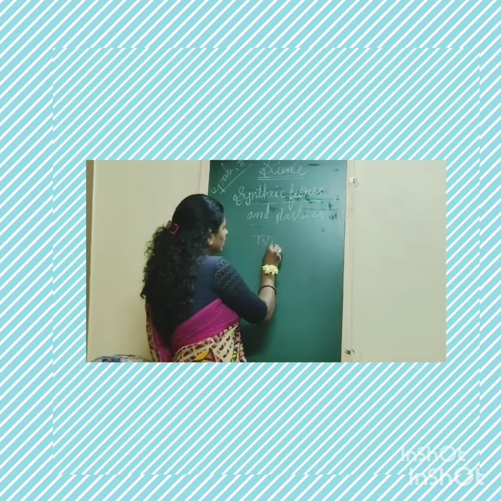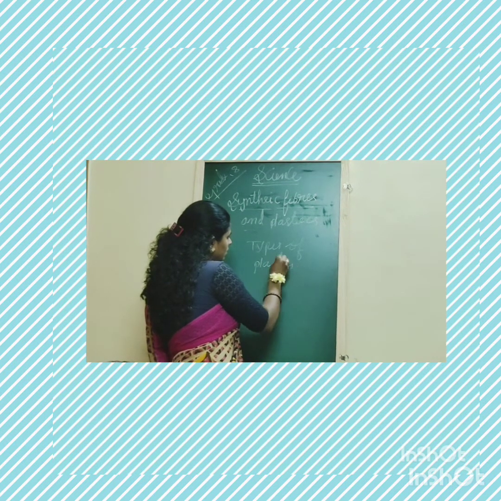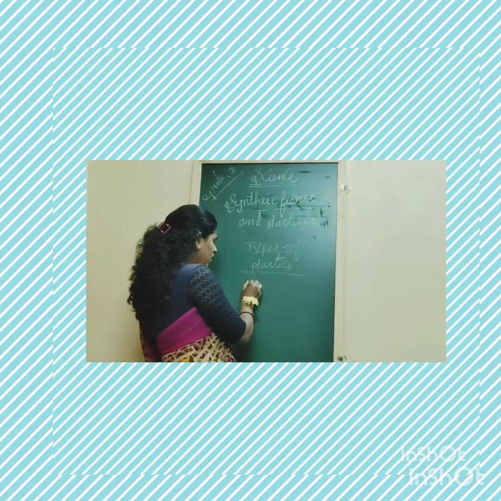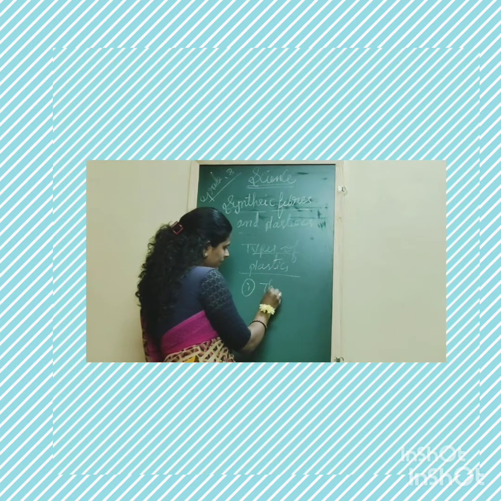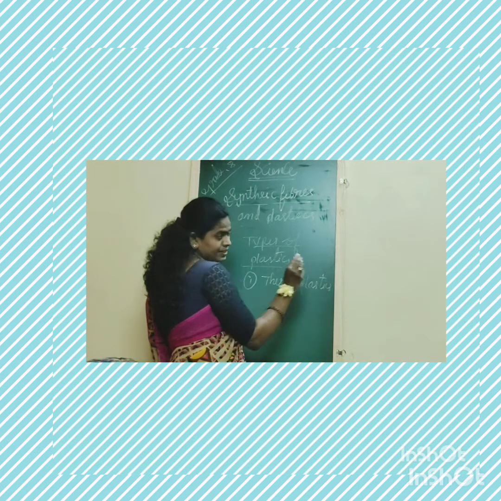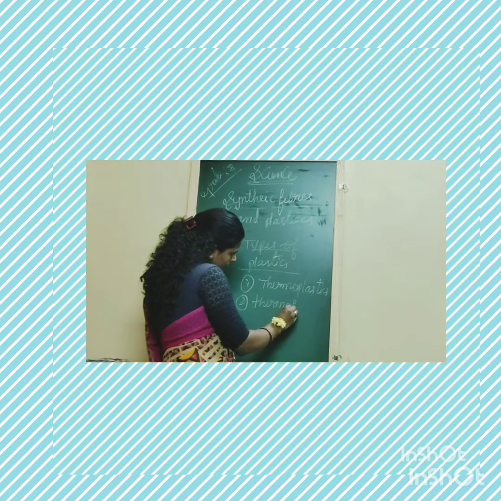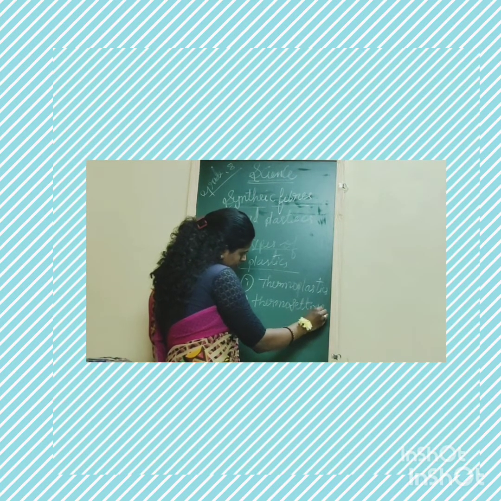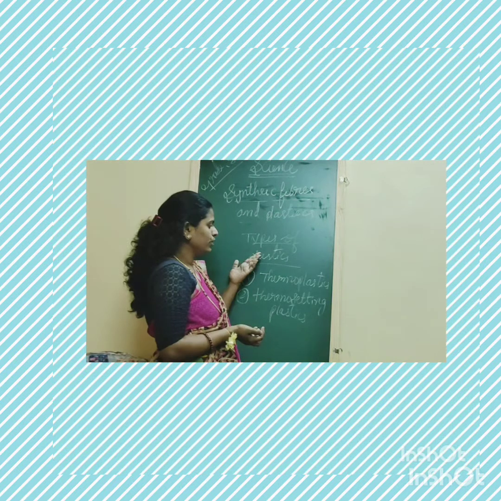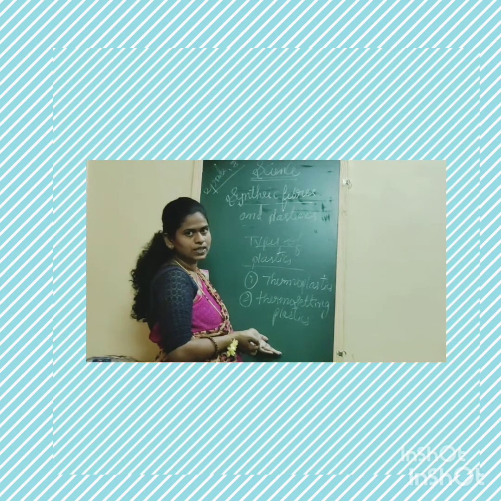Next, types of plastics. Basically, there are two important types of plastics. The first one is thermoplastics. The second one is thermosetting plastics. So there are two different types of plastics that can be seen in our daily life: thermoplastics and thermosetting plastics.